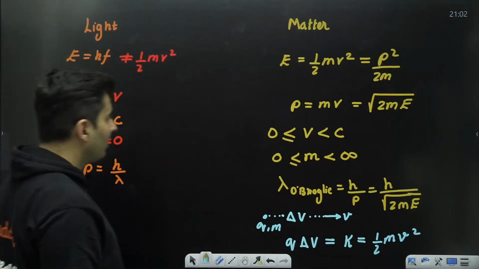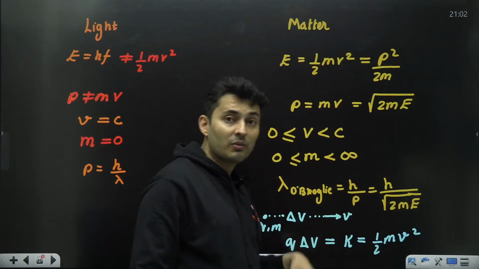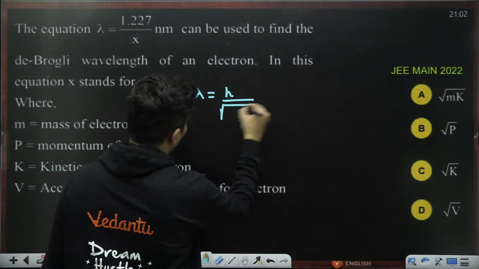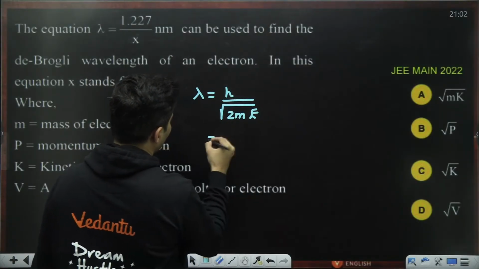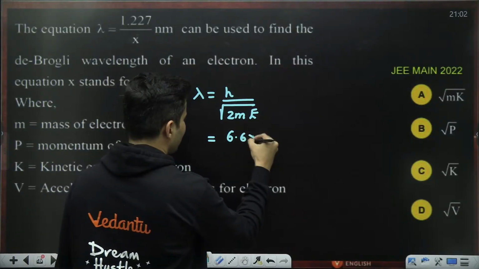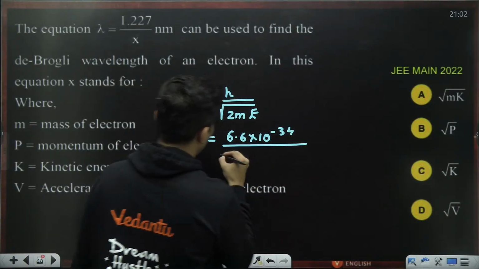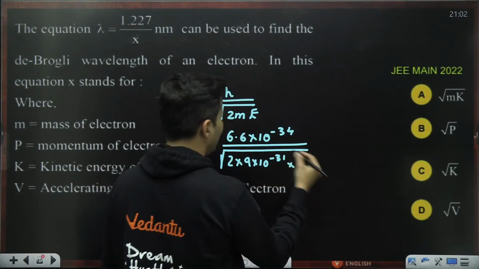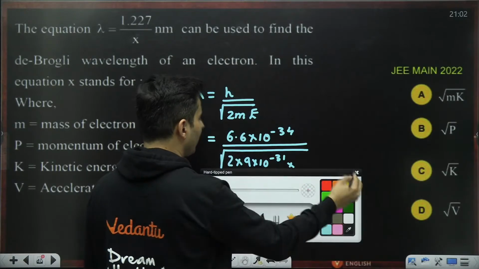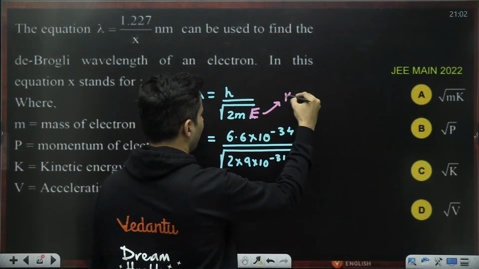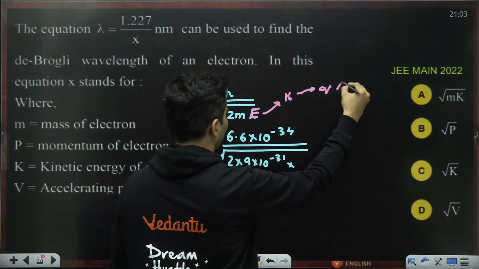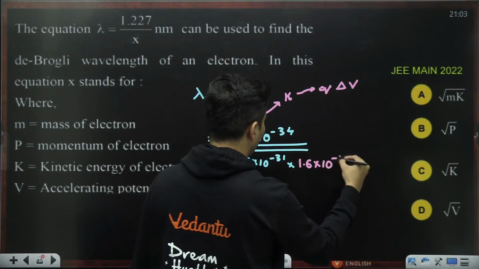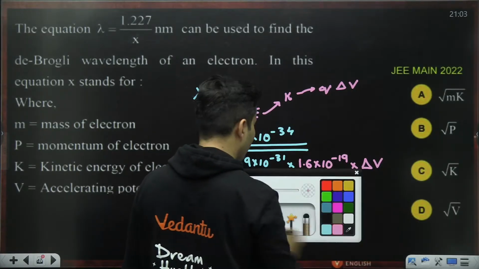See, over here, lambda de Broglie is h by root 2me. If you use this equation, lambda is h by root 2 times me. h is 6.6 into 10 to the power minus 34. Mass of an electron is 9 into 10 to the power minus 31. And this particular energy that you see is the kinetic energy which has come from charge into the voltage difference. So you can write the charge of an electron, which is 1.6 into 10 to the power minus 19, and delta V also over here.